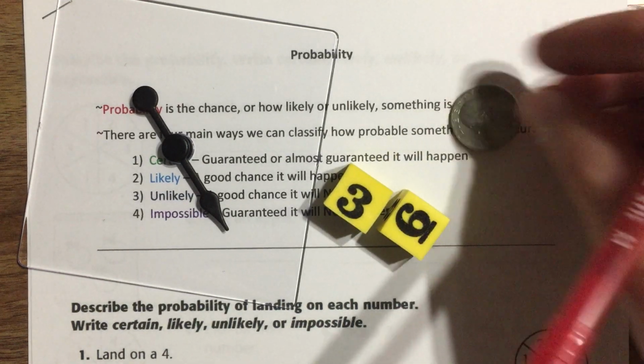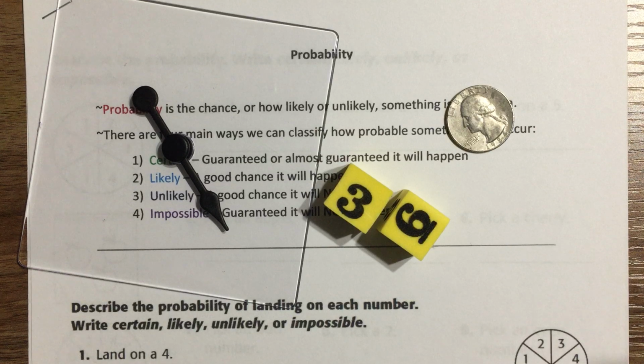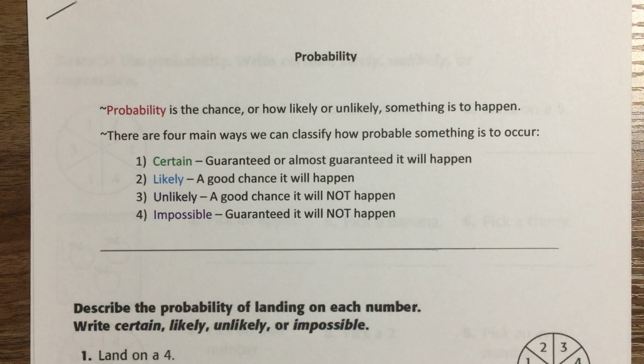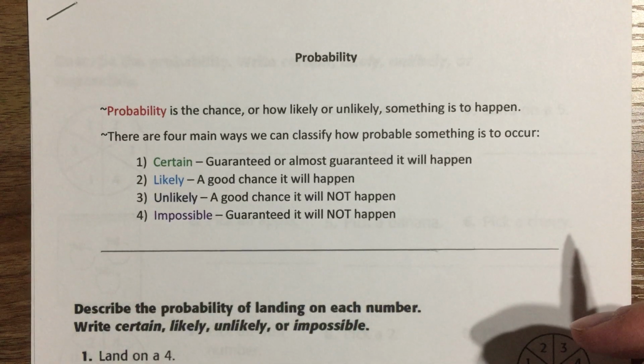Or it could be flipping a coin. Many different ways, and there are so many other different ways too that you could work with probability. Many other different types of events, but that's what probability is. That is the simplest way right there. It's just how likely or unlikely something is to happen.